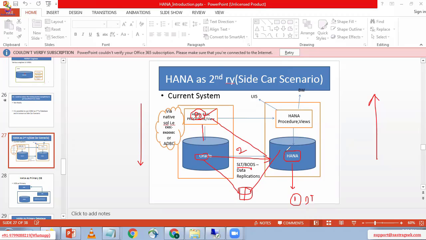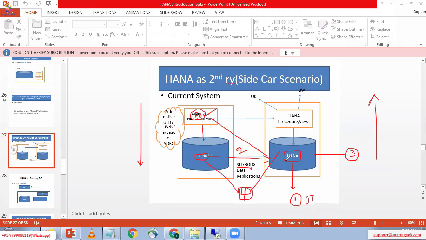Once you import the data into the HANA database, your HANA database has the table and the table data. So the third step is here. Once you replicate the table data into HANA Studio,